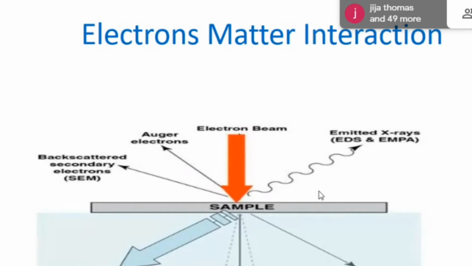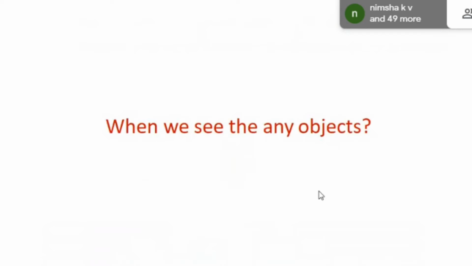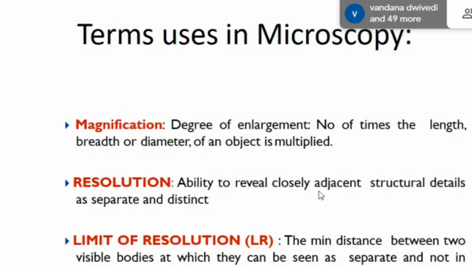First an electron beam is imparted on the sample, we can say matter, or the surface of our sample, and that will be back scattered, and that will be recollected by the electromagnetic lens, and we get a surface view of our sample. And these are the terms basically used in microscopy, through which we calculate the size, we can say morphology.